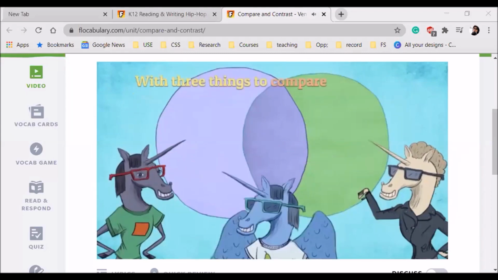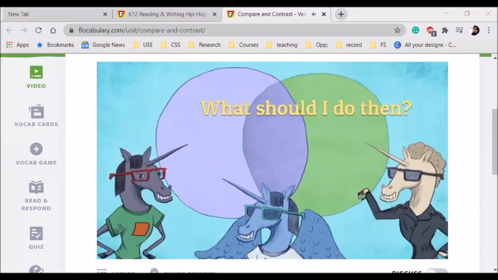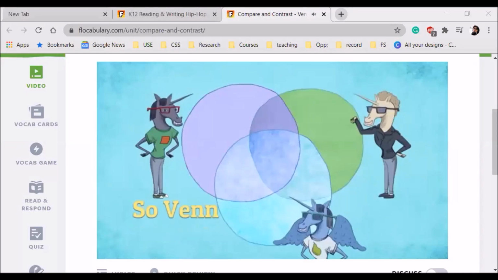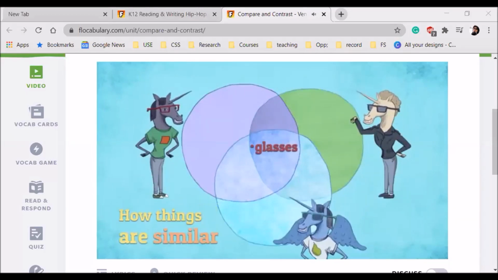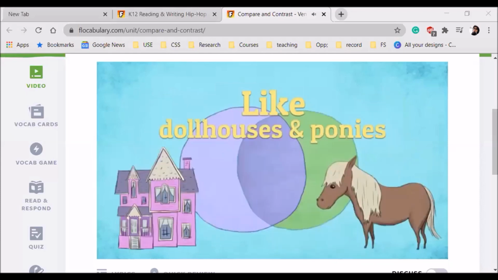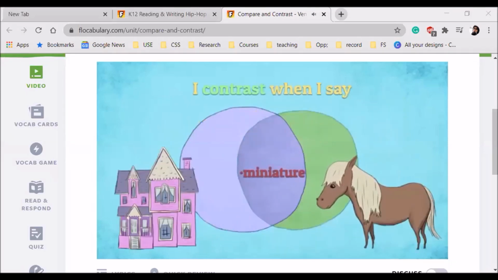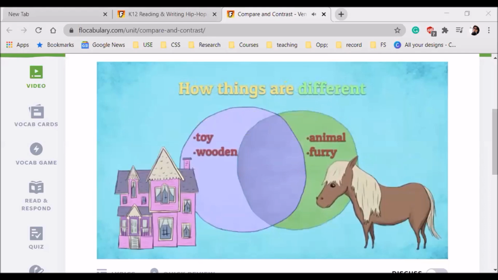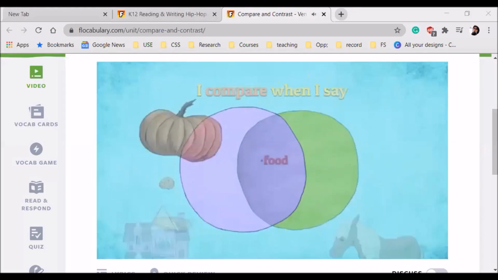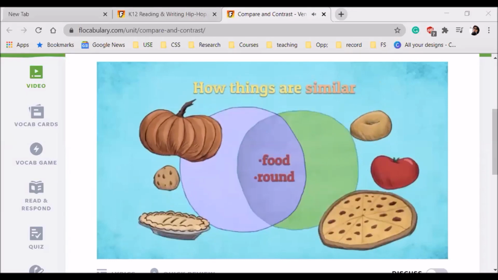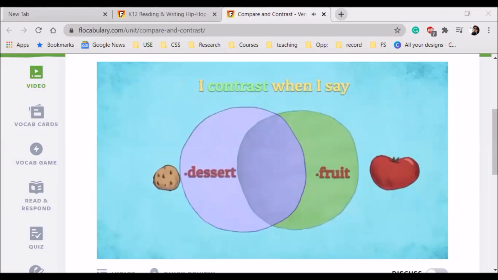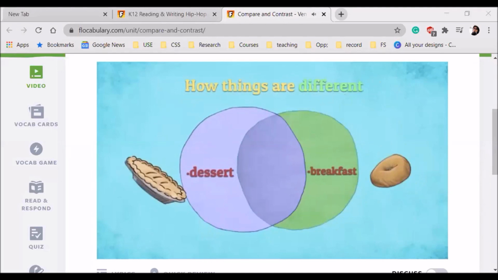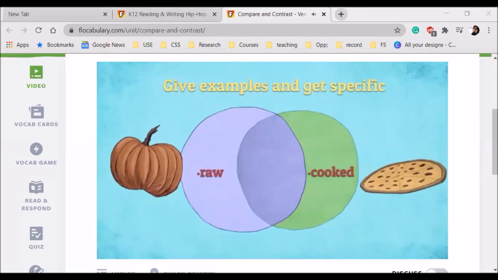With 3 things to compare, what should I do then? I could add a 3rd circle, so then let's get it in. I compare when I say how things are similar, like doll houses and ponies, both miniature. I contrast when I say how things are different, give examples and get specific. You get it?